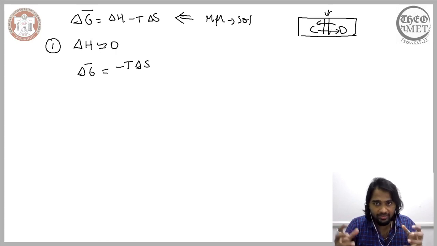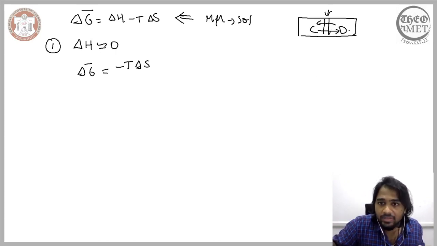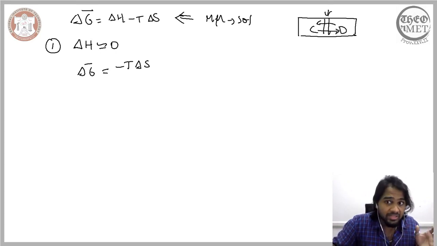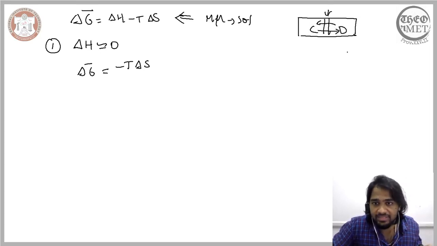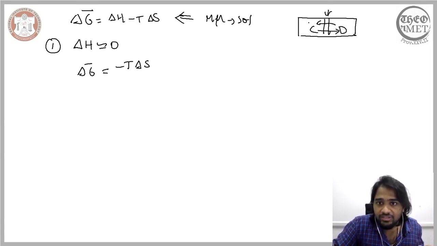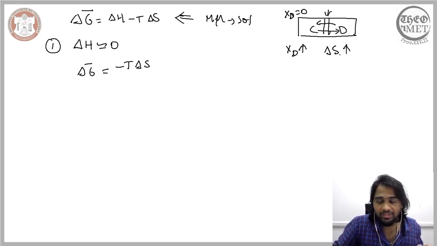Meaning when there is an increase in the concentration of this gas molecule in this region, where originally it comprised just C alone, then correspondingly there is an increase in the entropy. So let me repeat, initially here the concentration of D was 0, but as the concentration increased, we saw that the entropy also correspondingly increases.